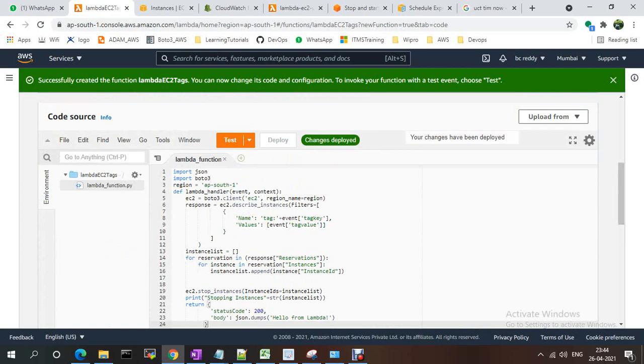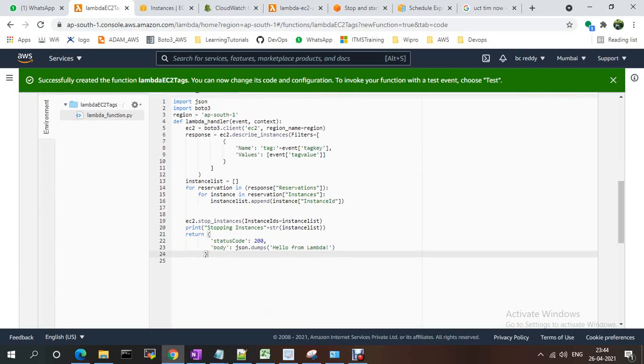Now I need to test the function based on the key values. You need to provide the tag key and tag value while running.